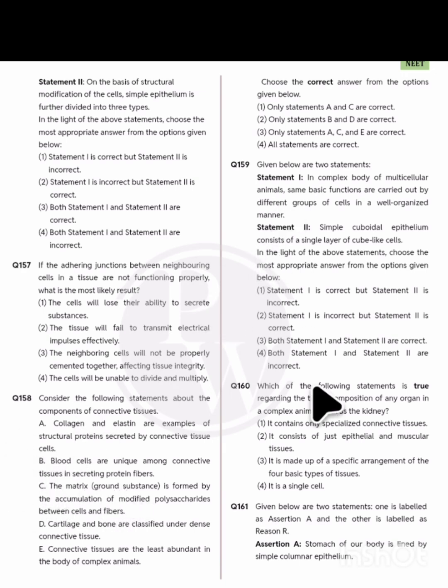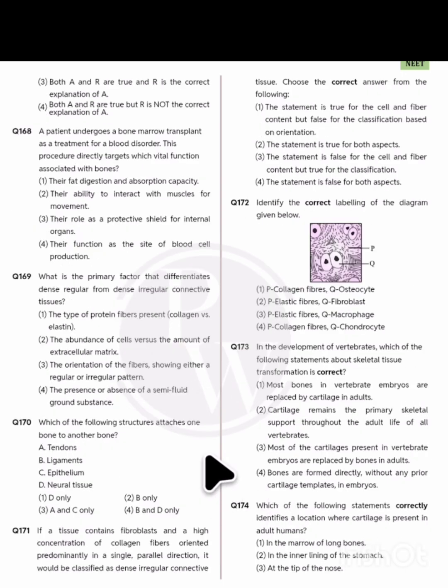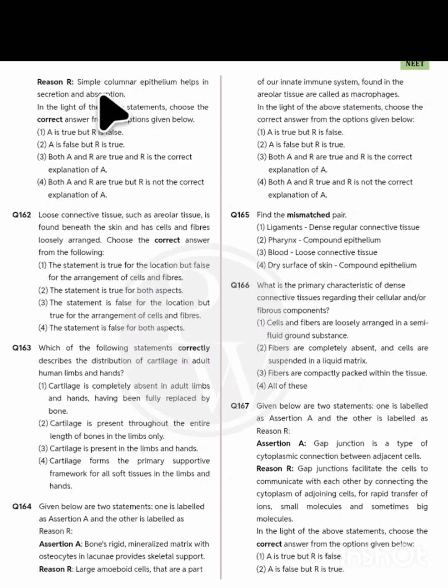Next is asking 160. Which of the following statements is true regarding the composition of organs in complex animals, such as the kidney? It is made of a specific arrangement of the 4 basic types of tissue. Correct statement. 161. The stomach of our body is lined by simple columnar epithelium. That's why simple columnar epithelium helps in secretion and absorption. Yes, option 3 is the correct statement.